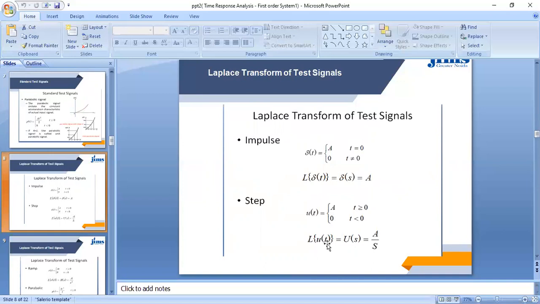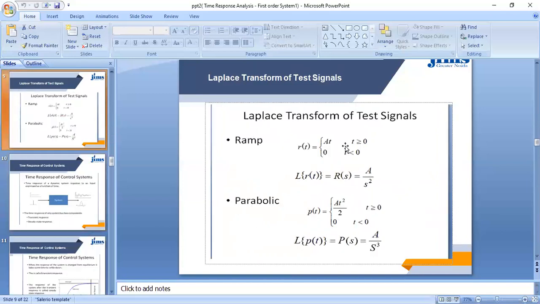So the Laplace transform of u(t), time domain converted into the s variable, will be equal to A by s. Now the ramp signal: we know that r(t) can be represented as At, where A is the slope, for t greater than or equal to 0, and this is equal to 0 when t is less than 0. Here the Laplace transform of r(t), R(s), is equal to A by s squared.